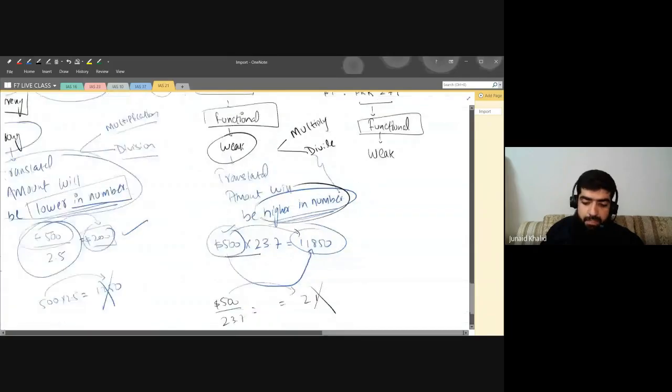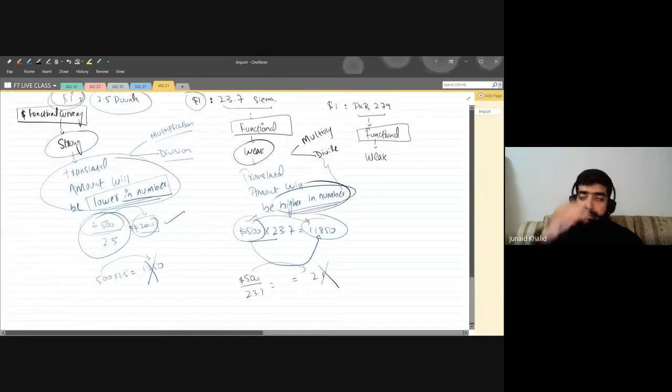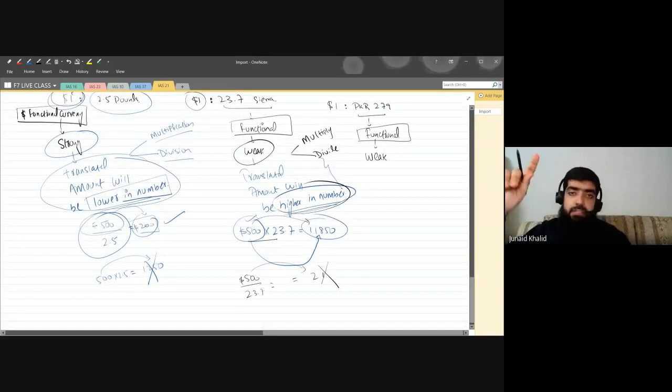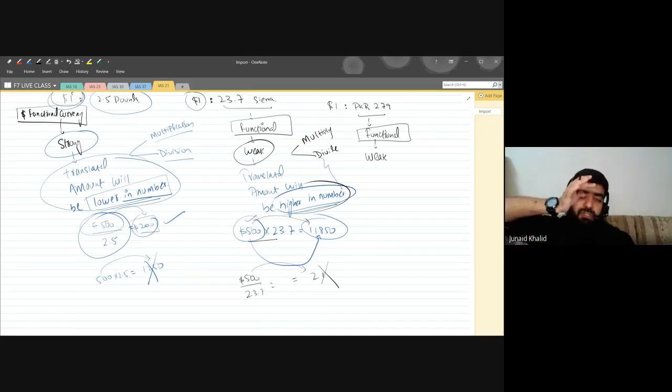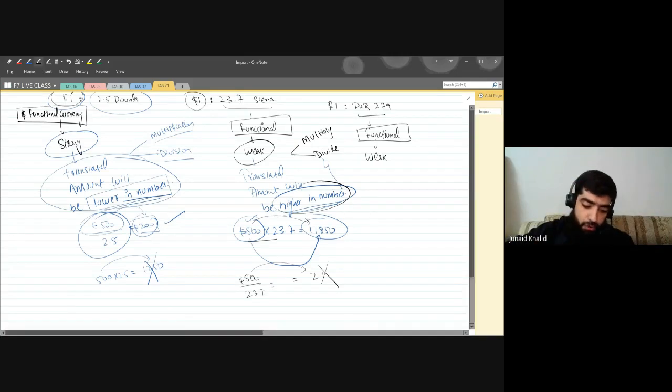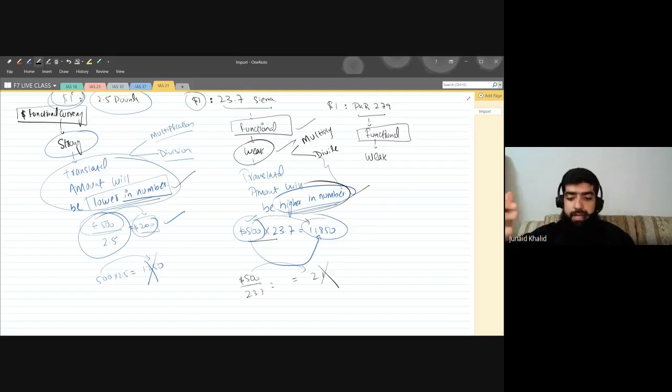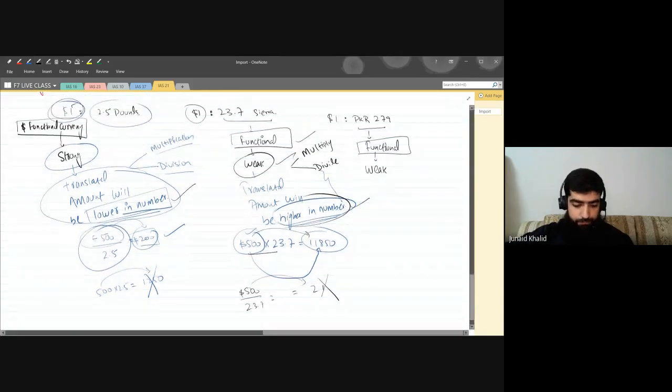So please remember this rule: first thing that you need to identify is whether your functional currency is strong or weak. If your functional currency is strong, the translated amount should be lower in number. If your functional currency is weak, the translated amount should be higher in number. Then we will see whether we get the lower amount by multiplying or by dividing. On the basis of this, we will decide whether to multiply or divide. Are you guys clear with this one now? Quite clear.